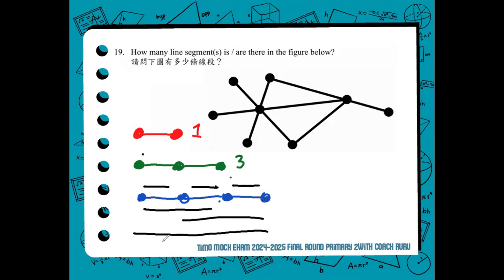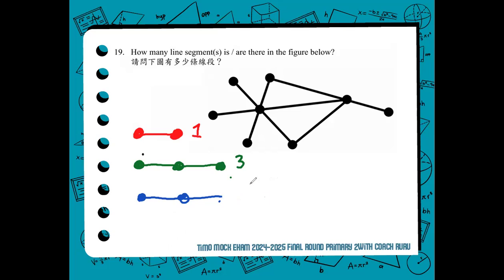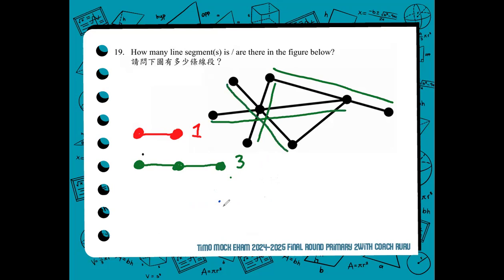It will create 6 line segments. But in our case here, we only have to deal with 3 collinear points. So let's count. How many sets of 3 collinear points do we have? 1, 2, 3, 4. 4 sets.